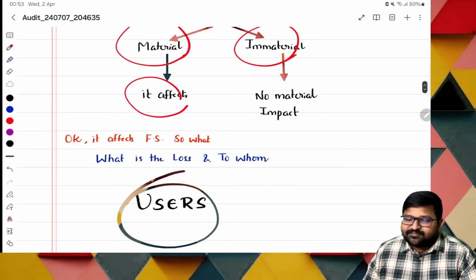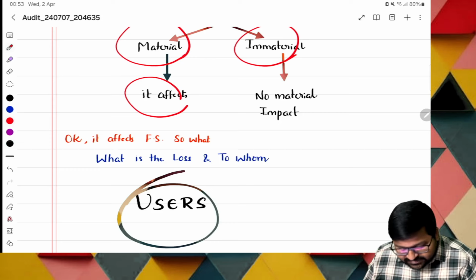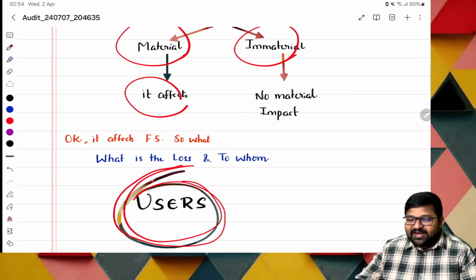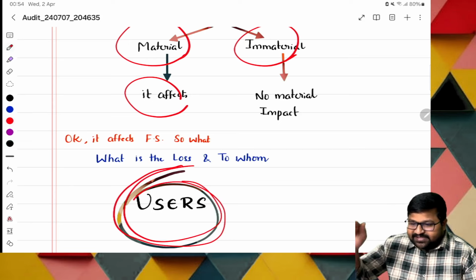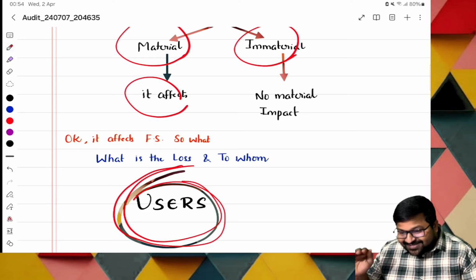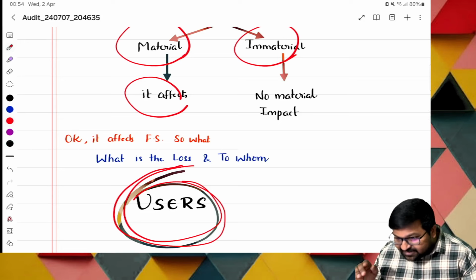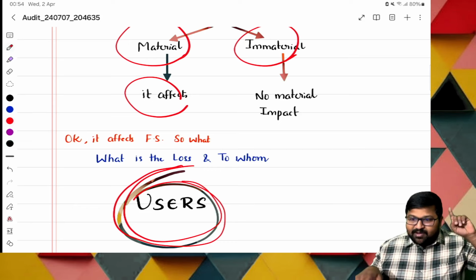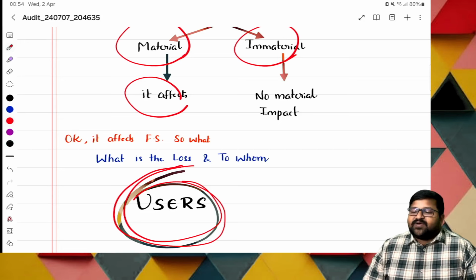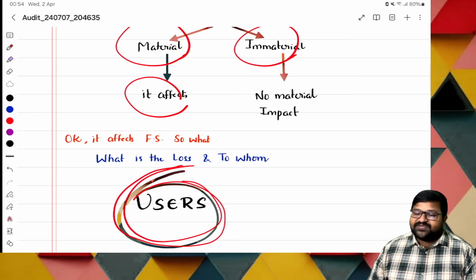So what, ma? We will be having a loss. These users, they will suffer. Cost management. Okay, there is suppression of cash receipts, sales are reduced, so there is a loss. Because of the loss, what will happen, ma? They will shut down the business. Okay, the same thing will happen in the case of other companies also. It is very risky for them.